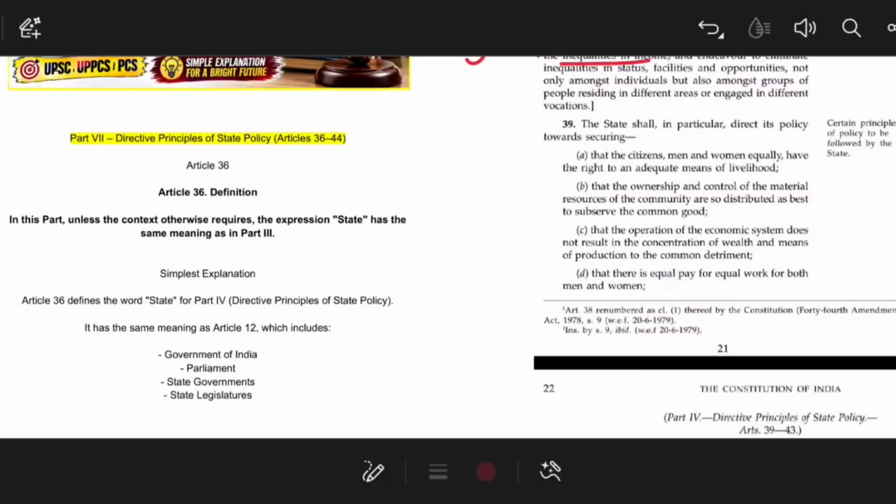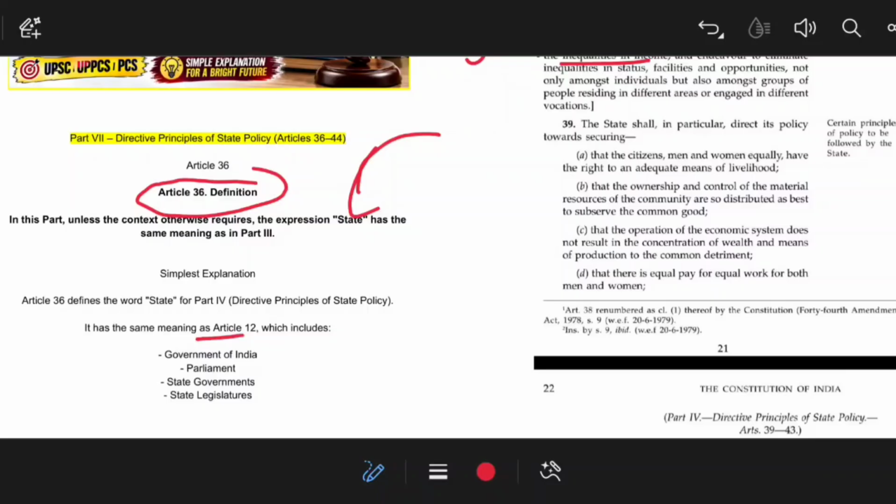Now part 4, DPSP: article 36 gives the definition of the state. The definition of the state will be the same as in part 3, article 12 of the Indian Constitution. So does article 36 define the state? Yes, article 36 and article 12 both define the state, and it has the same meaning as article 12.